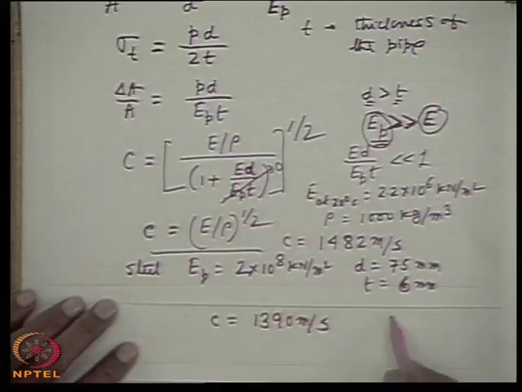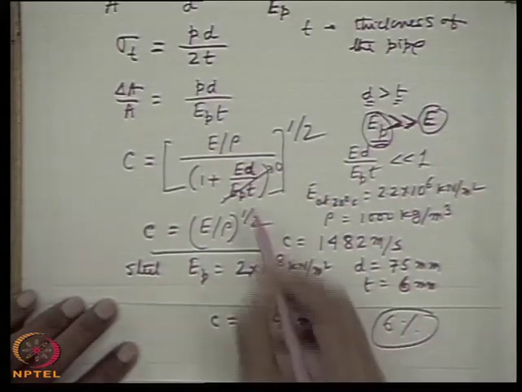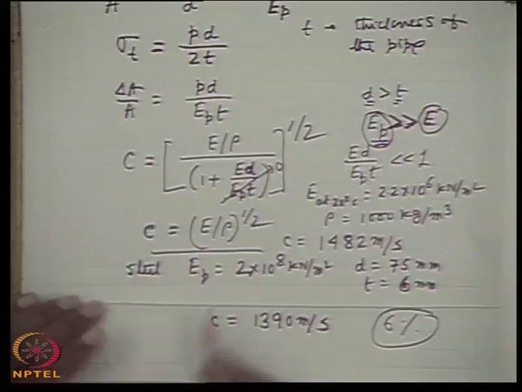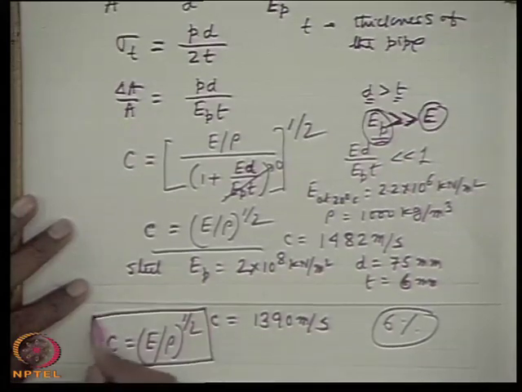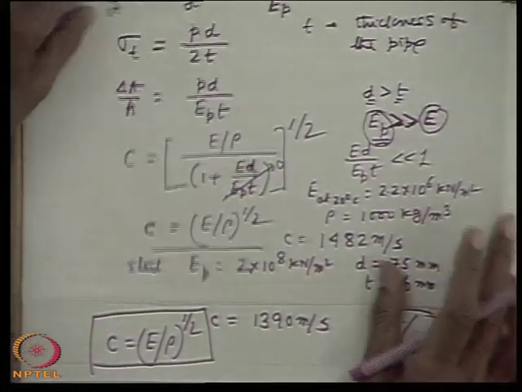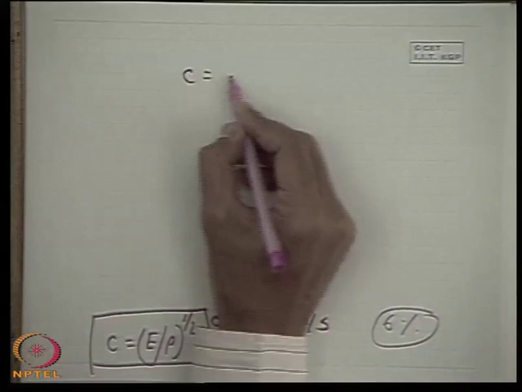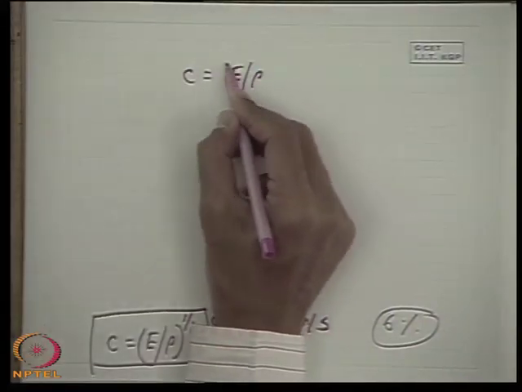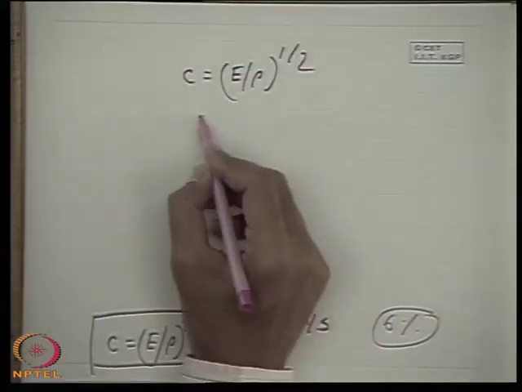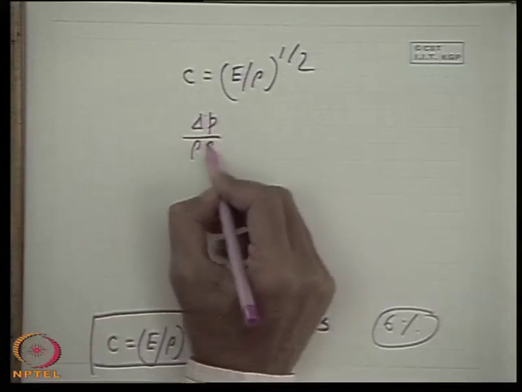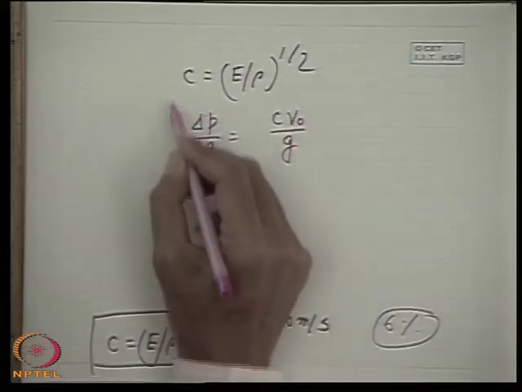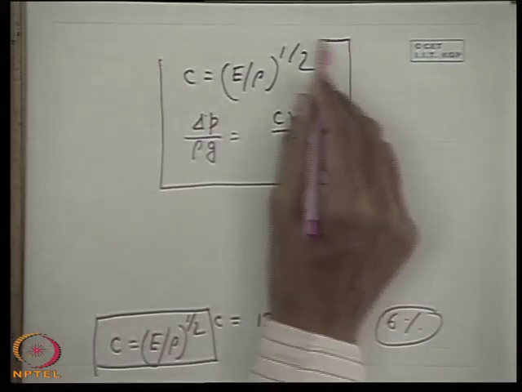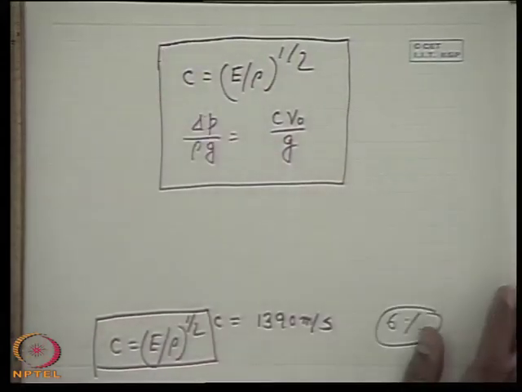So therefore the difference is almost 6%. So we can neglect this. So for all practical purposes C is taken as E by rho whole to the power half. So this is the expression of the wave velocity. So we get the wave velocity expression as C is equal to E by rho whole to the power half, and changes in pressure head delta P by rho G is C V0 by G. So these two expressions are very important from analytical point of view.